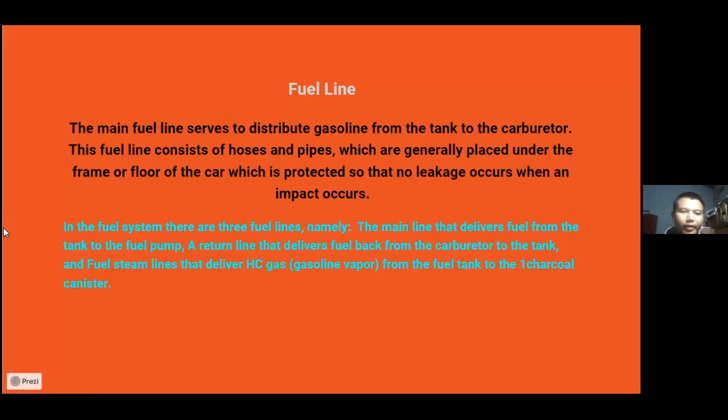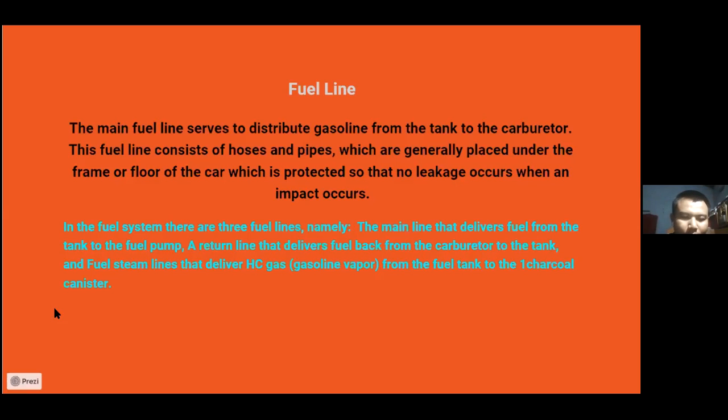Fuel line. The main fuel line serves to distribute gasoline from the tank to the carburetor. This fuel line consists of hoses and pipes, which are generally placed under the frame or floor of the car, which is protected so that no leak occurs when an impact occurs.